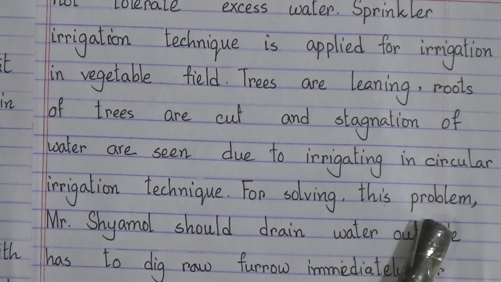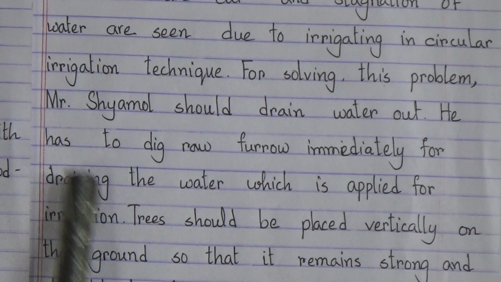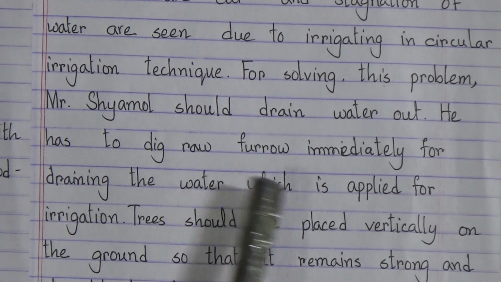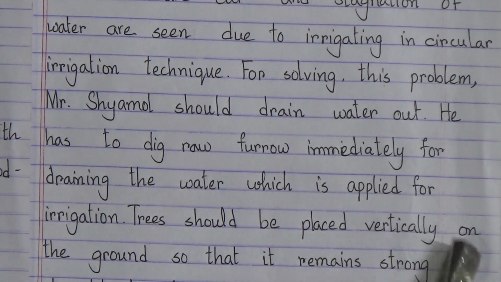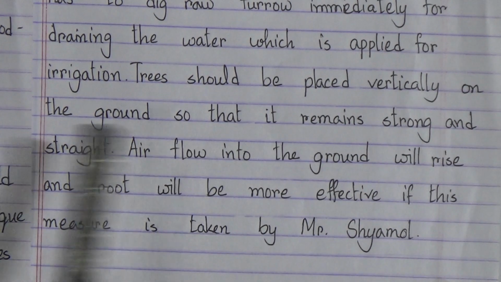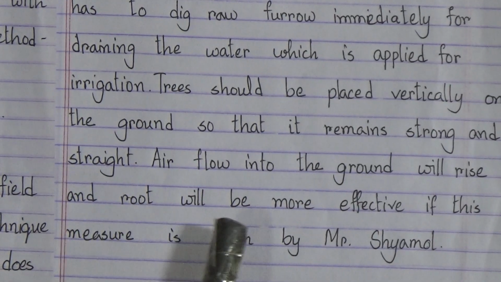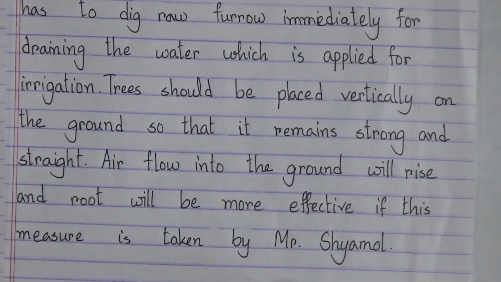For solving this problem, Mr. Shamol could drain water out. He has to dig a row furrow immediately for draining the water which was applied for irrigation. Trees should be placed vertically on the ground so that they remain strong and straight. Air flow into the ground will rise and roots will be more effective if this measure is taken by Mr. Shamol.